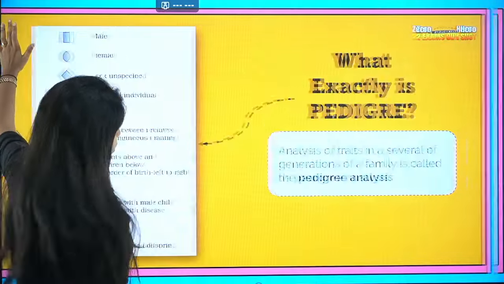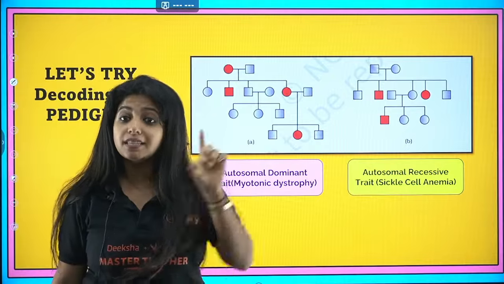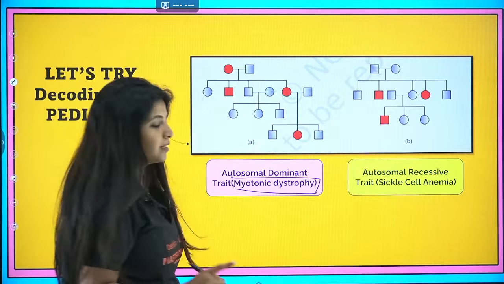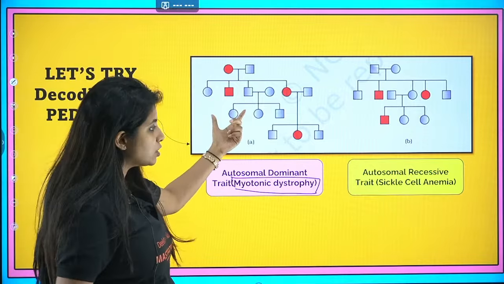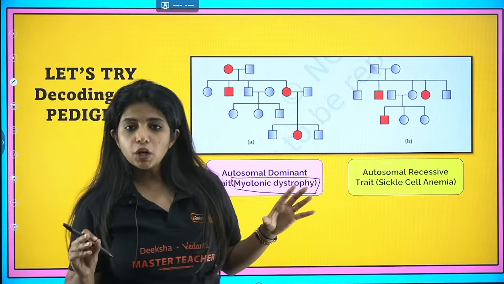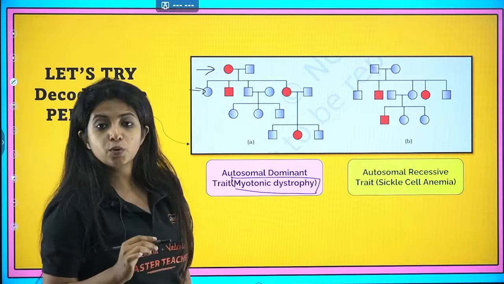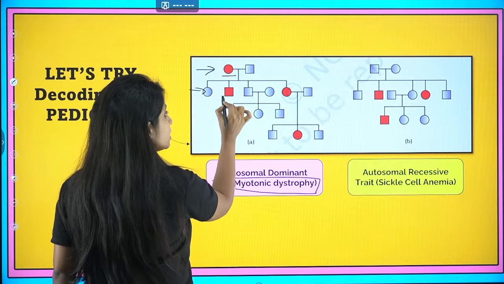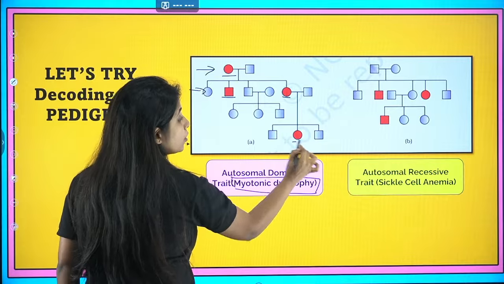Okay. Now over here, in your NCERT, the only dominant disorder which is given under this picture is myotonic dystrophy. Do not forget this. It is autosomal dominant disorder. Now, how do you distinguish between a dominant disorder graph and a recessive graph? It's super simple. If at all the disease is found in every single generation, you say that this is going to be a dominant disorder. For example, here I see the mother is affected, here the son is affected in the next generation, and also the daughter. Here in their next generation, the daughter is also affected.